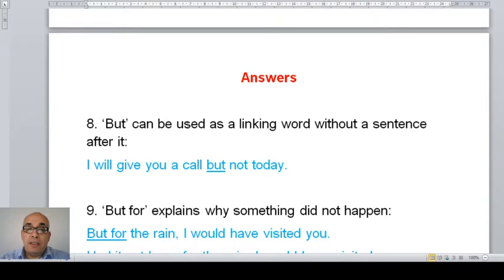Now, but can be used as a linking word without a sentence after it. I will give you a call, but not today. So but here is a linking word, and not today is not a sentence, and we can use not today, which is not a sentence, after but.